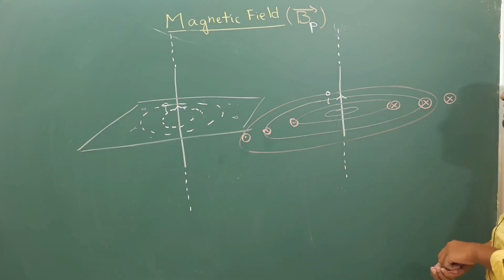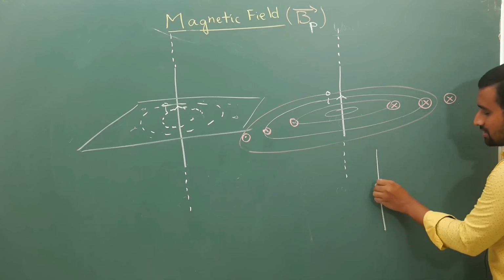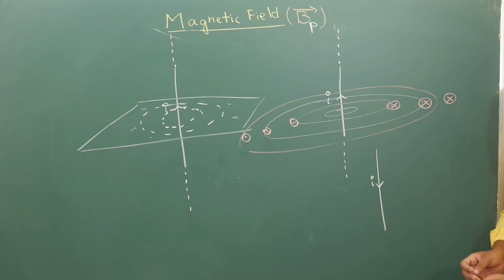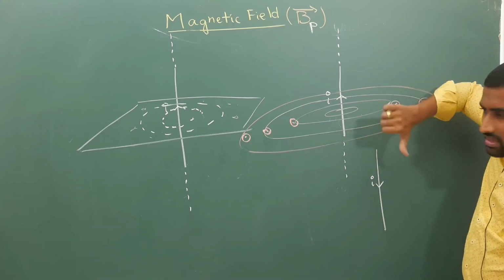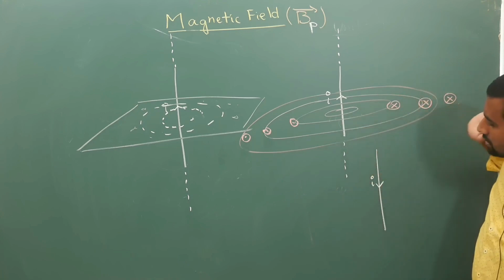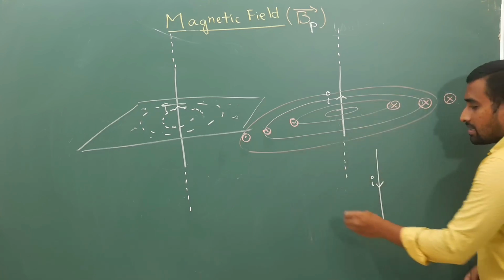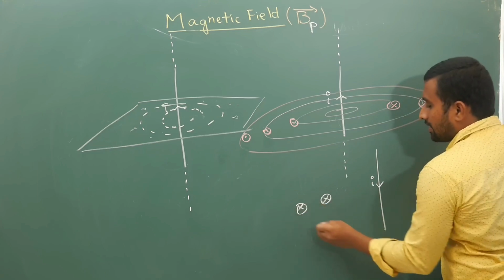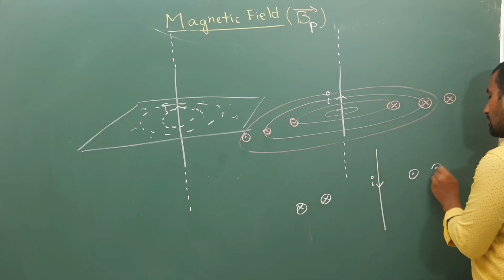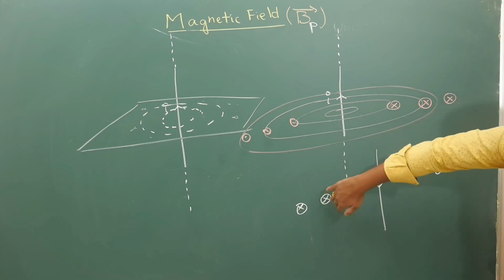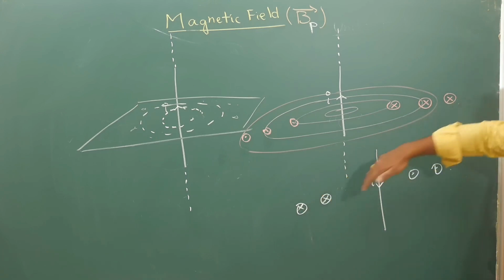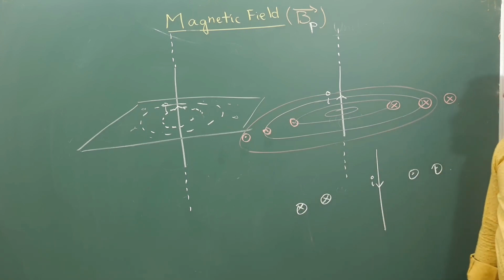Now if the conductor is carrying current in the downward direction, then what happens is, if you are holding this conductor like this, you will have field lines going inside here, they will enter inside and start coming out like this. So here they are entering in, coming out, entering in, coming out like this. So these are your magnetic field lines.